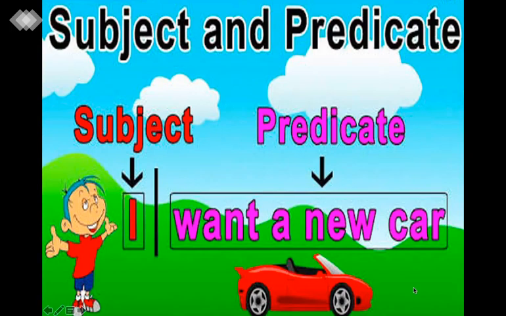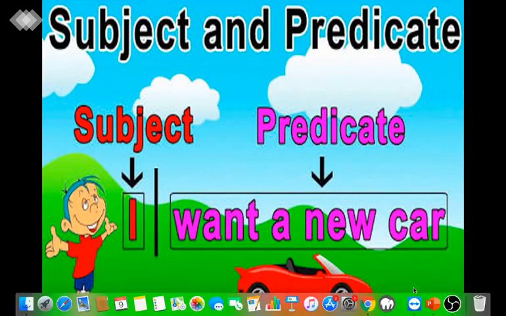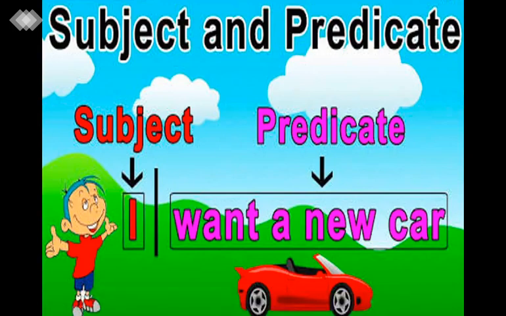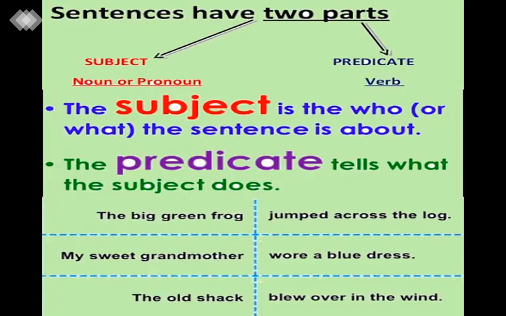So see here, subject and predicate again. I want a new car. So who wants a new car? I. So I is a subject, because the talk is about I, who wants. I is the subject and want a new car is the predicate. Sentences have two parts. Always remember there is a subject and the predicate.